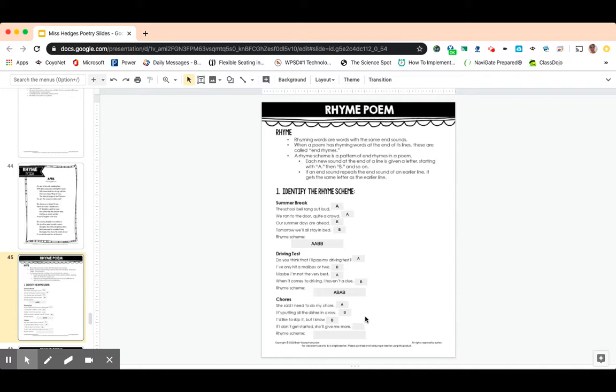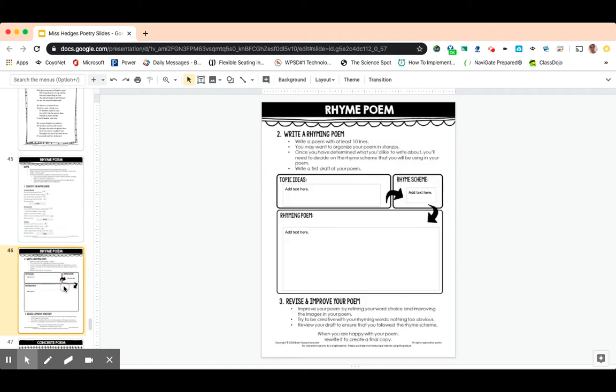If I don't get started, she'll give me more. Okay. More does not rhyme with no or row, but it does rhyme with chore. Okay. So that would be A. So this rhyming scheme is going to be ABBA. Okay. So like I said before in our April poem, it doesn't all have to rhyme. You can rhyme it in different ways. Okay. See how this went, rhyme, rhyme, then a different rhyme, rhyme. This one did a rhyme with the line after. Okay. So it's different ways, and that's okay.